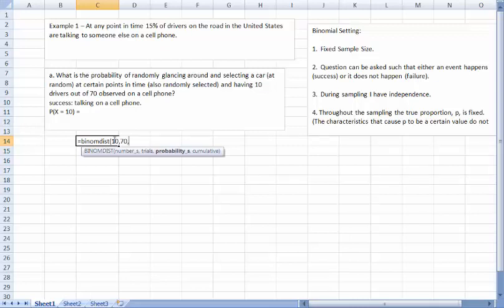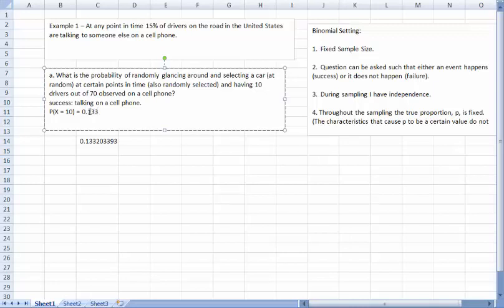Probability of success is going to be 0.15. And finally, false. False here means that I want equal to 10. I don't want 10 or less, just equal to 10. I hit return, and I see that my answer to 4 decimal places is going to be 0.1332.